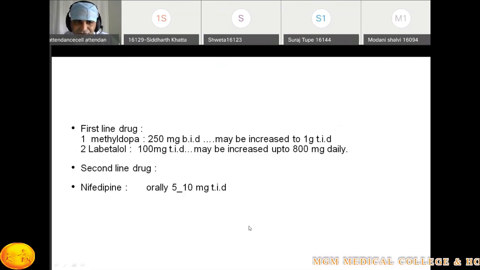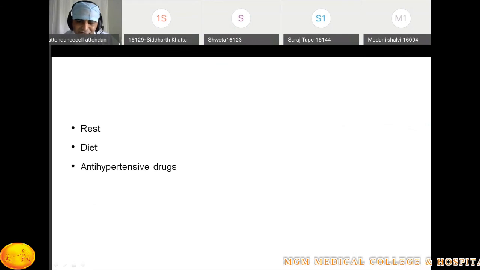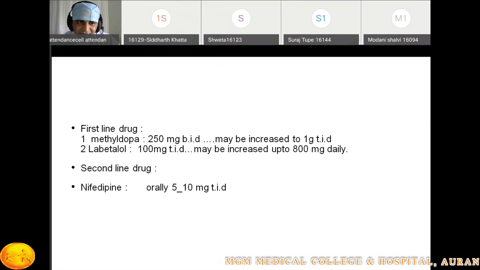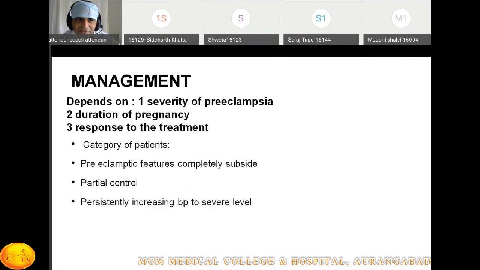So you know the important part of the treatment: rest, diet, antihypertensive. You have to include all this. Then antihypertensive, which includes methyldopa, labetalol, and nifedipine. So the management always, this is an important point, management depends upon severity of preeclampsia.